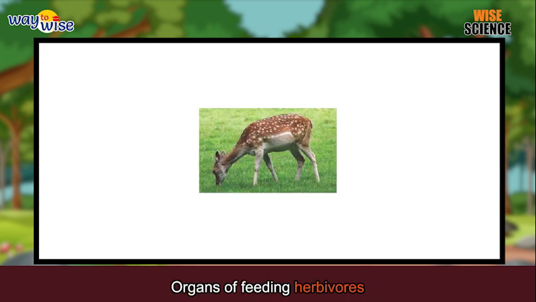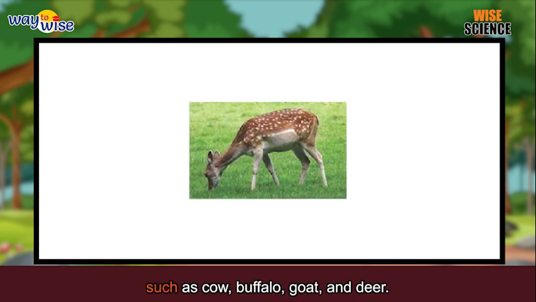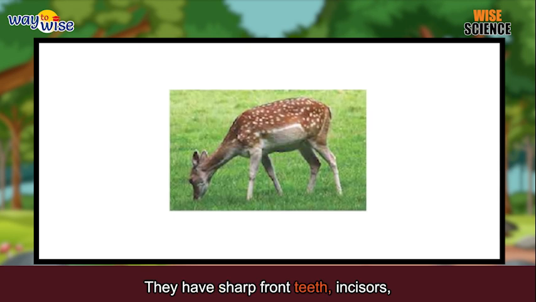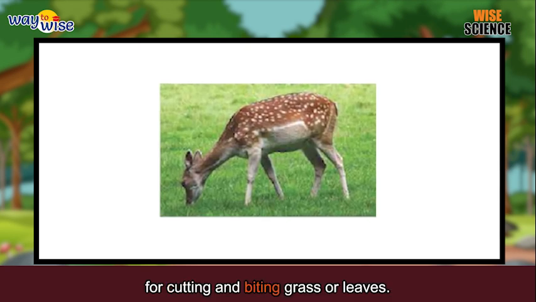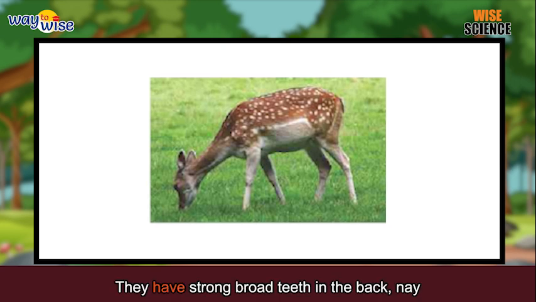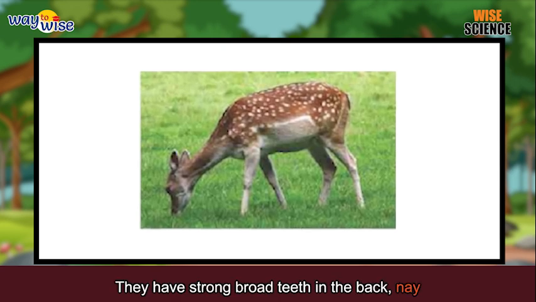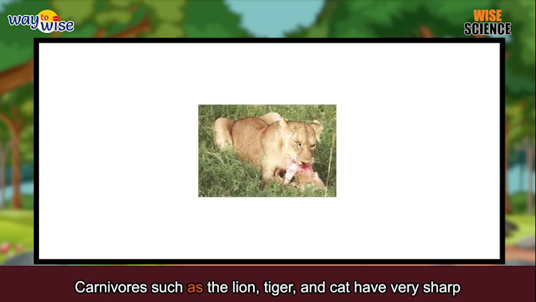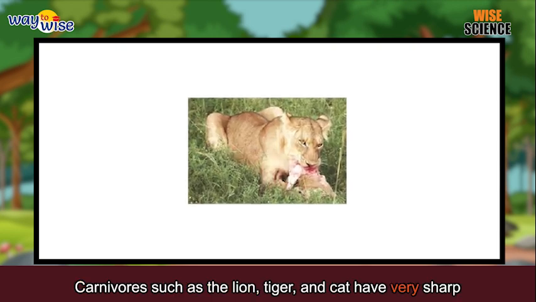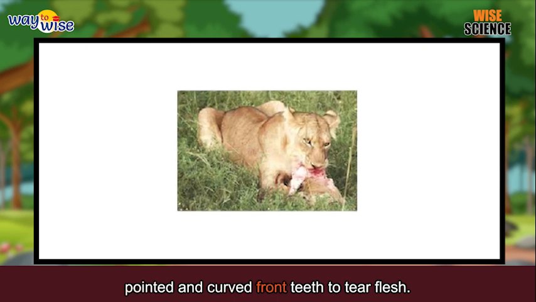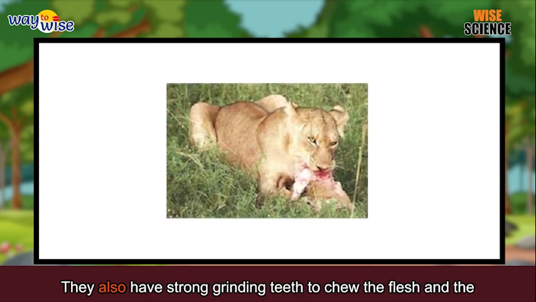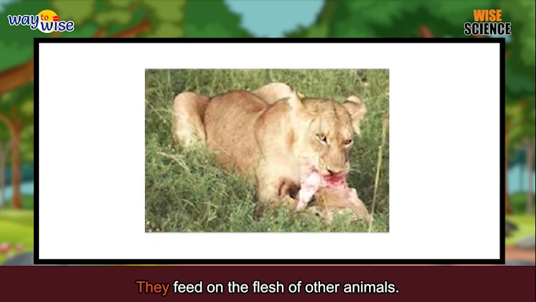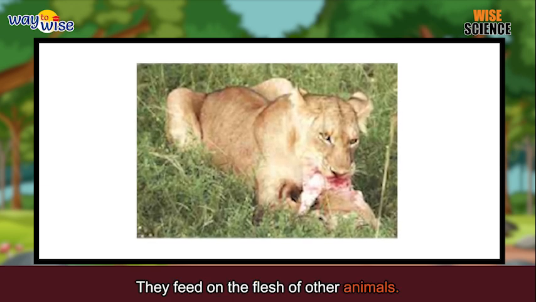Organs of feeding. Herbivores are plant-eating animals such as cow, buffalo, goat, and deer. They have sharp front teeth, incisors, for cutting and biting grass or leaves. They have strong broad teeth in the back, molars, for grinding food. Carnivores such as the lion, tiger, and cat have very sharp, pointed and curved front teeth to tear flesh. They also have strong grinding teeth to chew the flesh and the bones. They feed on the flesh of other animals.